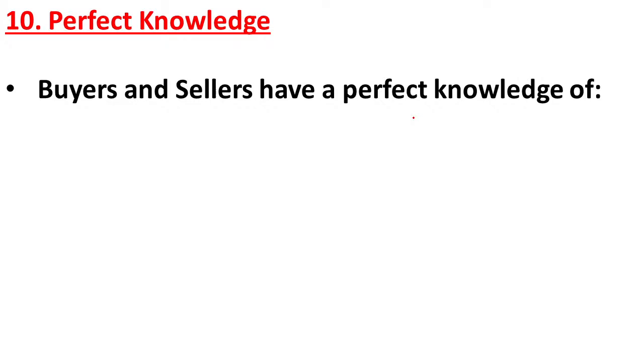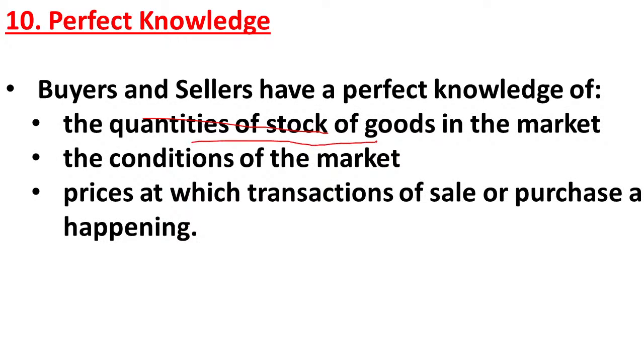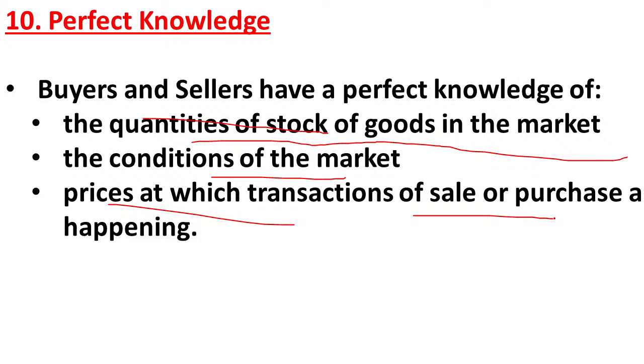The next feature of perfect competition is perfect knowledge. Here buyers and sellers have perfect knowledge of the quantities of stock of goods in the market, the condition of the market, and the prices at which transactions of sale or purchase are happening. Buyers also have perfect knowledge about the price of the good, quality of the good, and quantity of the good. In the same way, sellers also have perfect knowledge about the buyers.